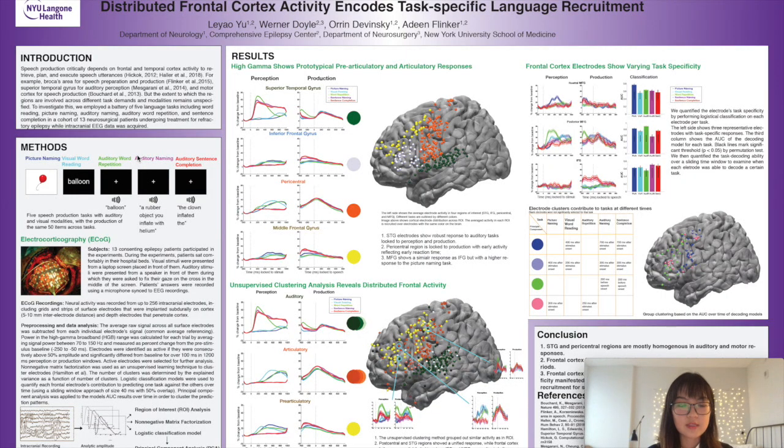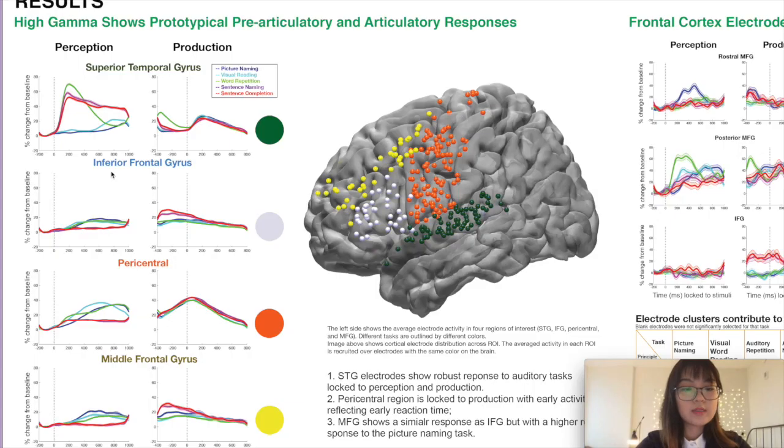For time purposes, I'm going to skip the data processing part, but one thing I need to mention is that we are interested in the bandwidth of 70 Hz to 150 Hz, which is known as high gamma broadband. It's best known for neuropopulation firing. Moving on to the results section.